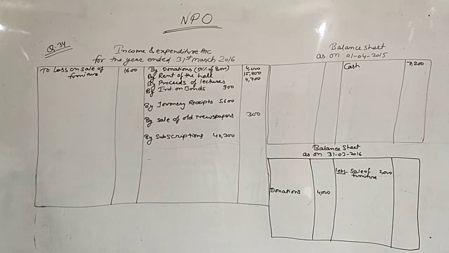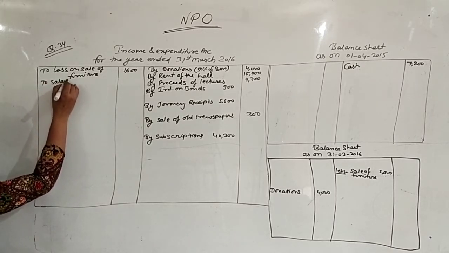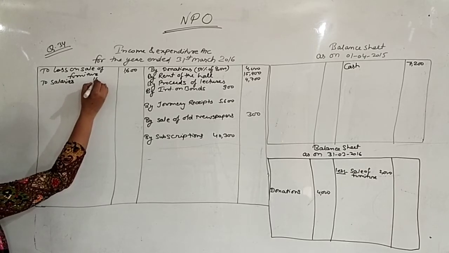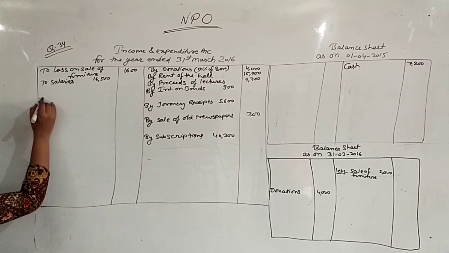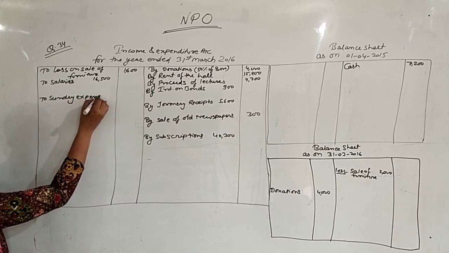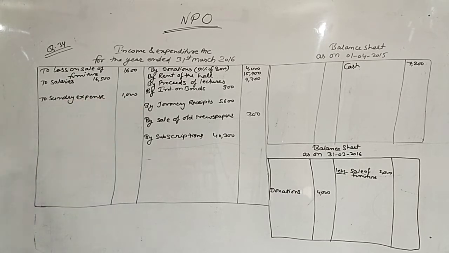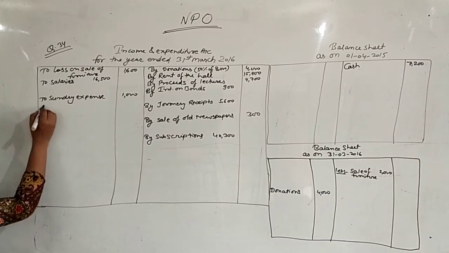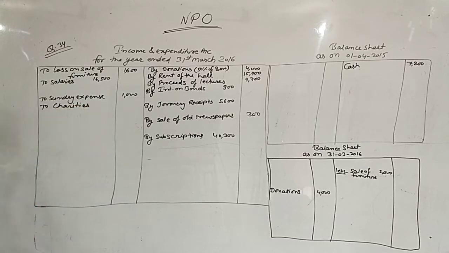Then salaries 16,500. If you remember, there was additional information related to salary, so I will write it in the inner column. Sundry expenses 1000. To sundry expenses 1000. Charities, to charities 1500.